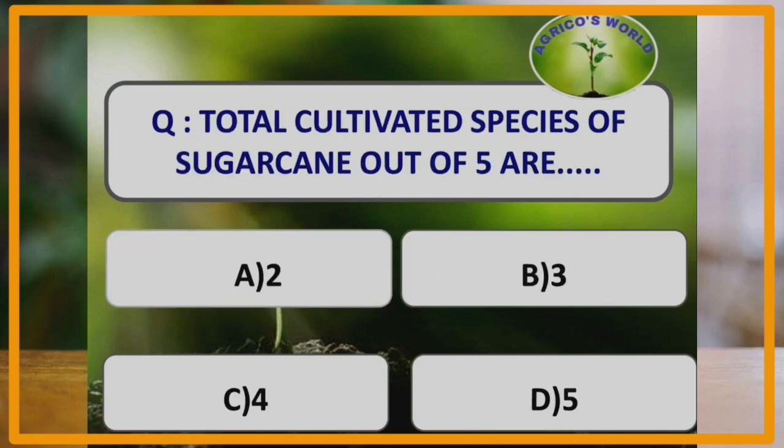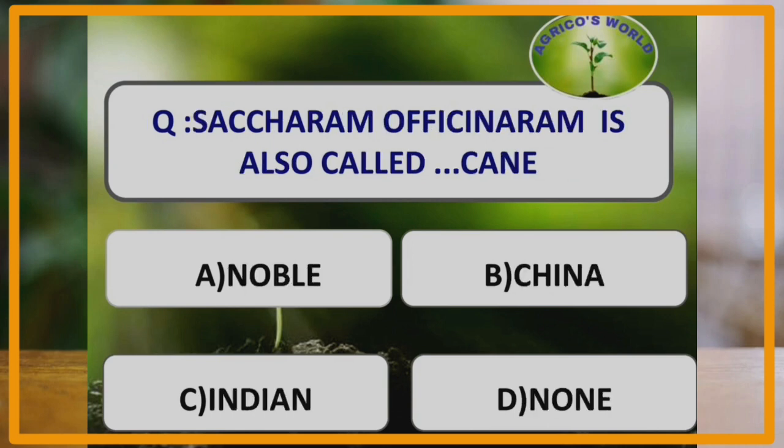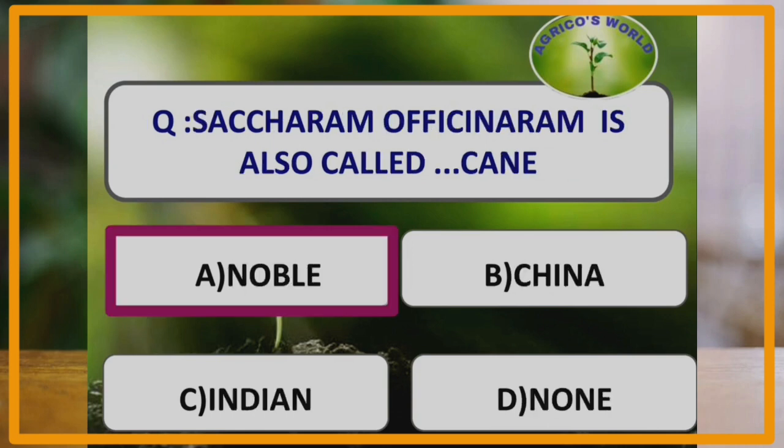How many species of the sugarcane are cultivated out of the 5 species? 3 species of sugarcane are cultivated. They are Officinarum, Barberi and Sinensis, whereas Robustum and Spontaneum are the other 2 species which are wild species. Saccharum officinarum is also called as noble cane, and this type of cane is thick and it is juicy and it also has low fiber content.